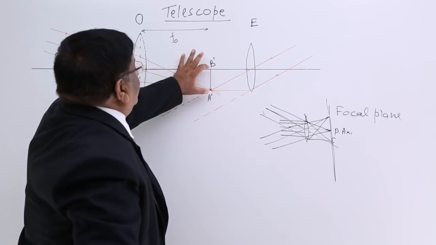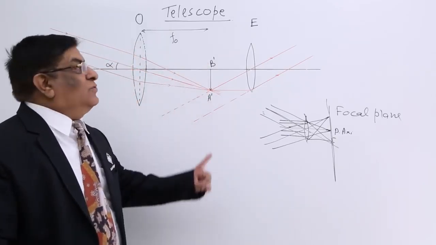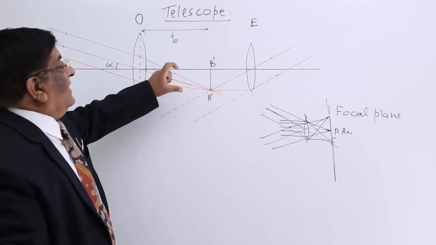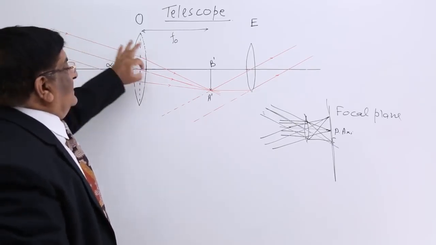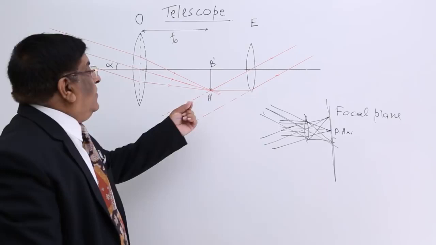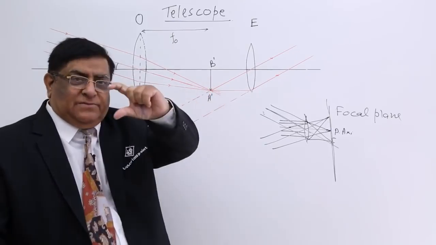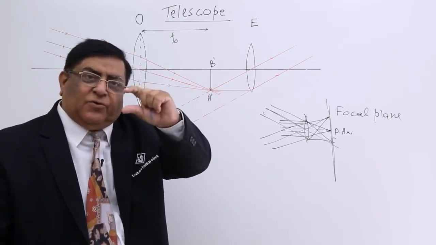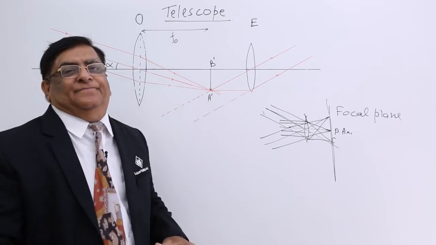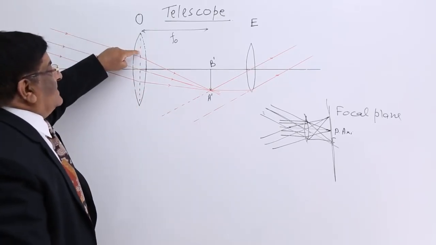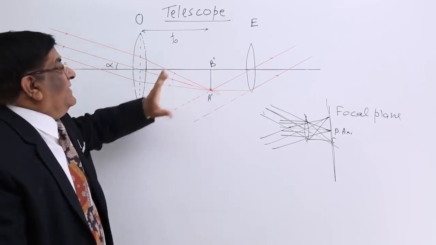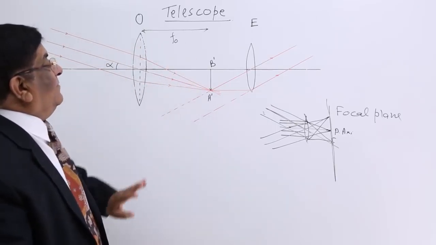This makes image. So this is the image we are able to make with help of one spherical lens, convex lens. Now this image is quite short and we want to magnify it further. The object of the first objective lens is to create an image. So it will create an image here.